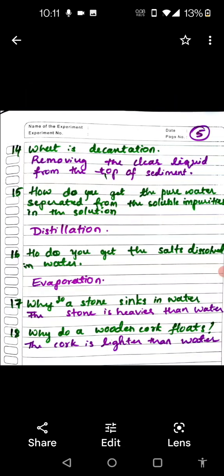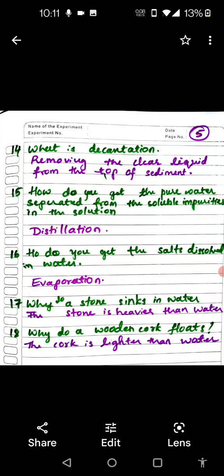Yes. Then you tell me what is decantation? Removing the clear liquid from the top of the sediment. Yes, without disturbing the bottom of the sediment. If you disturb, what happens to the sediment? It will come all up again. Yes, it will get spread into the water.